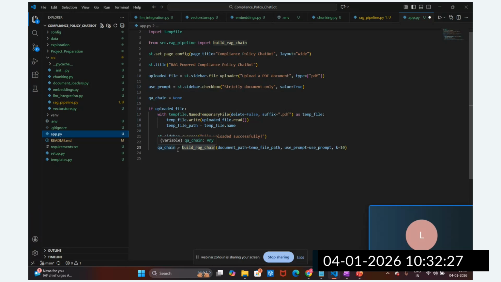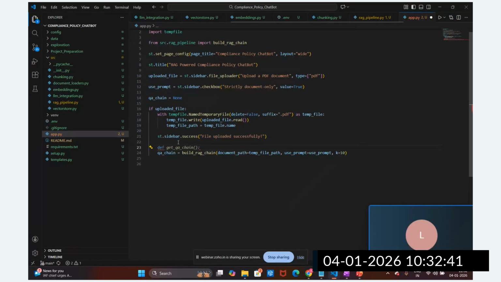Again and again, it is going to set up, load, and chunk this. I don't want to repeat this. Instead of writing these things again, I'm going to write one function here, and I'm going to cache this.